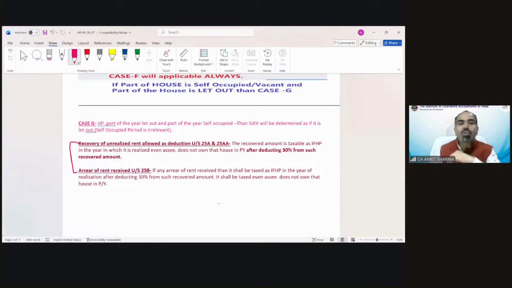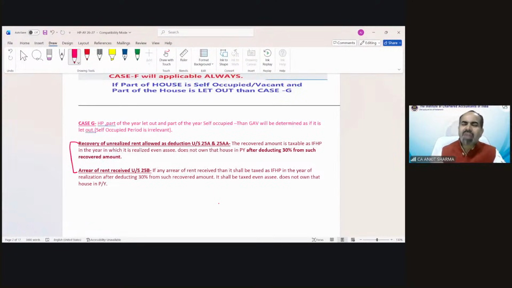Suppose you have let out your property to a tenant for 20,000 rupees per month, and you ask him to increase the rent, and he's not doing so, so you went to the court. After some years, in the previous year, the court says the rent should not be 20,000, it should be at least 22,000 for the last 3 years. So the increment of 2,000 rupees per month for the last 3 years you will receive in the current year. So that is arrear of rent.